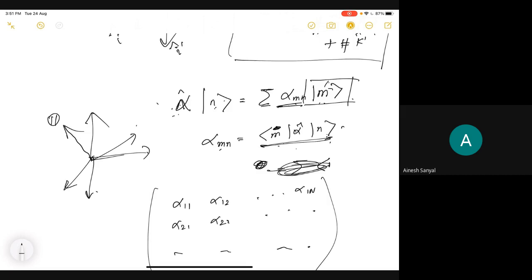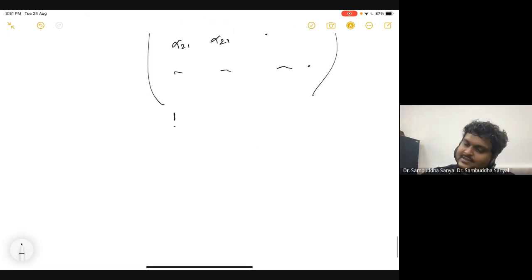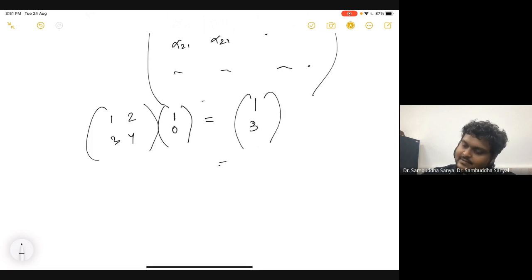That is i cap plus 3 j cap, which is a non-trivial combination.